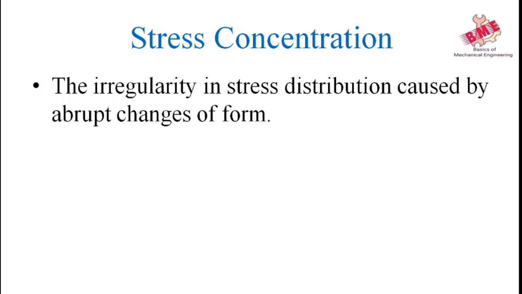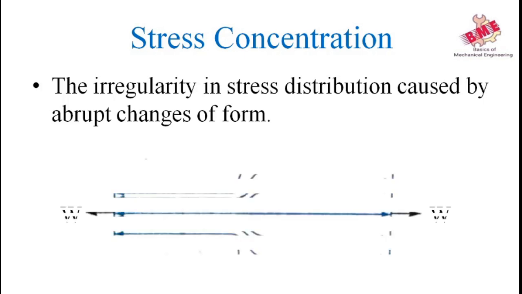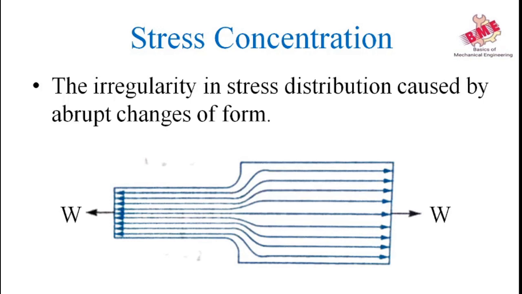In simple words, whenever a machine component changes the shape of its cross section, the simple stress distribution no longer holds good. This irregularity in the stress distribution caused by abrupt changes of form is called stress concentration.